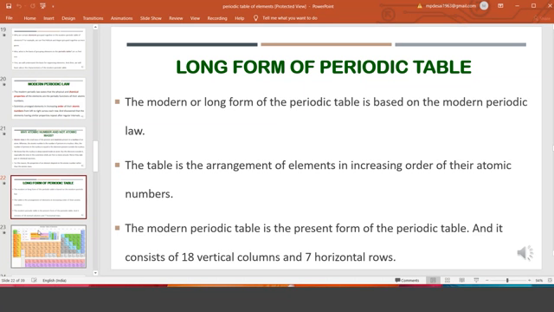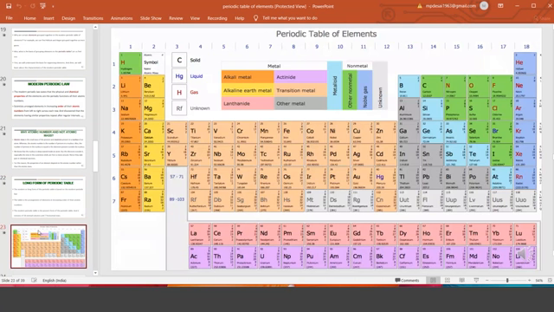So they are all seniors, and they will take decisions. Any queries will go to IUPAC, and IUPAC will clarify all the doubts related to chemistry. Okay, right. This is our modern periodic table, also called the long form of the periodic table. I am giving you some 2 to 3 minutes time.